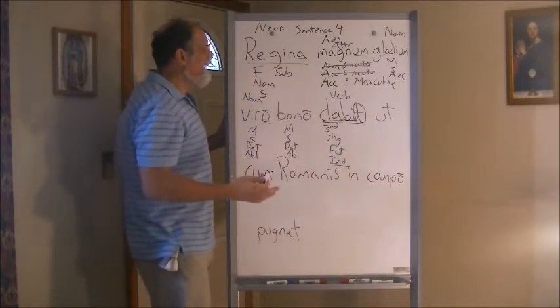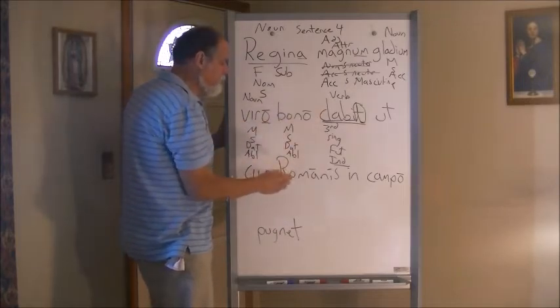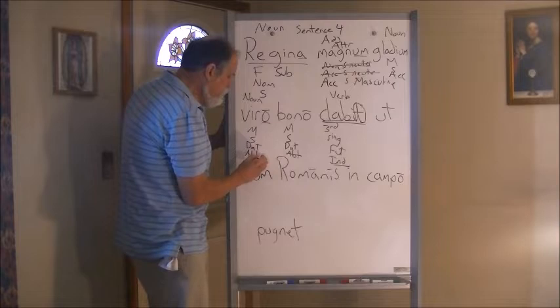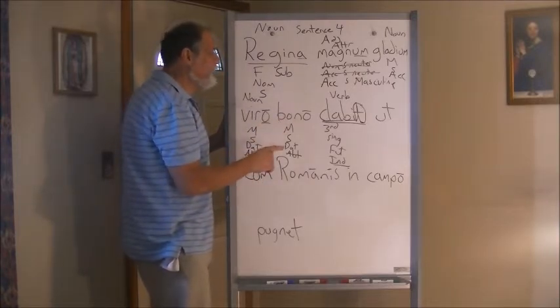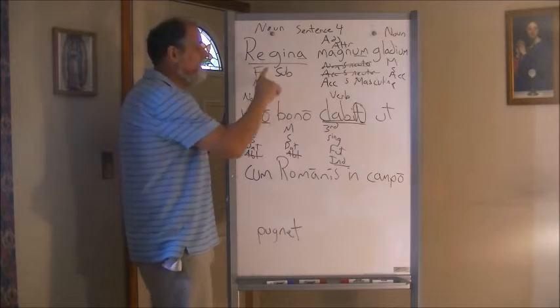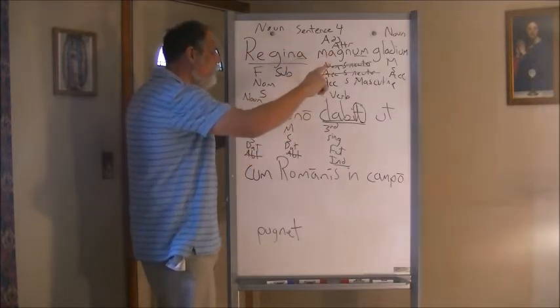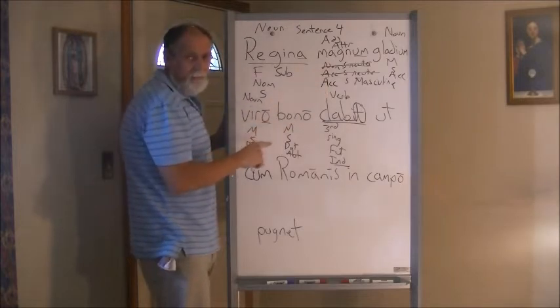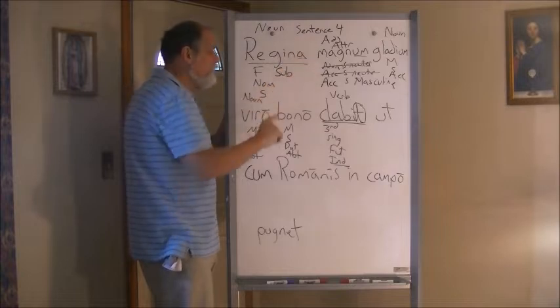So, we put all this together, and here's how it works. We can say, wow, we do have a verb of giving, showing, or telling. So we're going to remove the ablative option here. And we're going to say this is probably the indirect object. So your first clause should read, the queen will give a great sword to the good man.